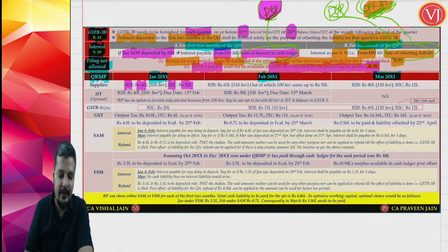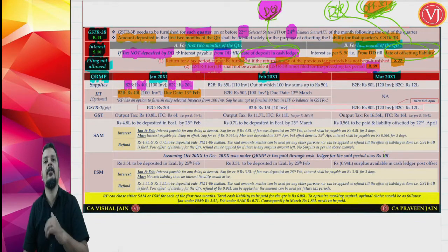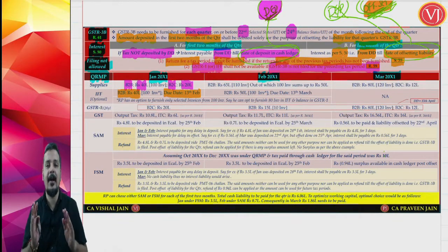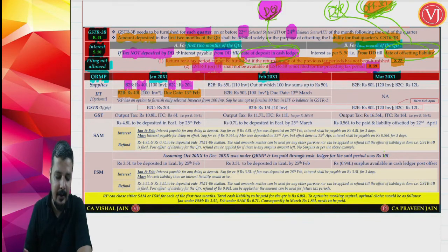Now understand that when you are talking about your invoice furnishing facility, you can show 40 lakhs in B2B, and the due date for your invoice furnishing facility will be 13th of February. For the January month, it is 1st to 13th of February that you have to file your invoice furnishing facility. The invoice furnishing facility is optional, it is there only for the QRMP scheme, and you can show only B2B transactions, and that too from 1st of February to 13th of February. After that you cannot file it, right?